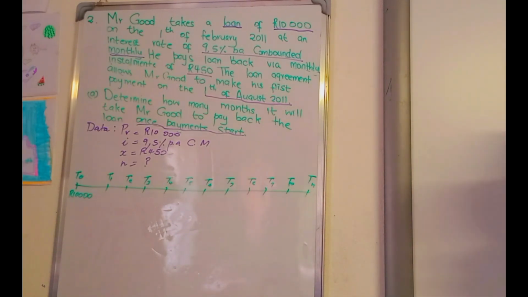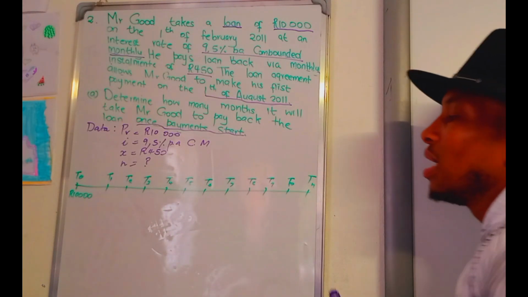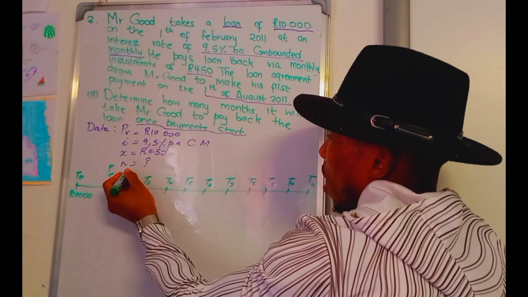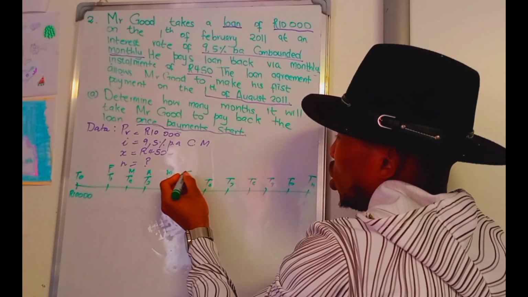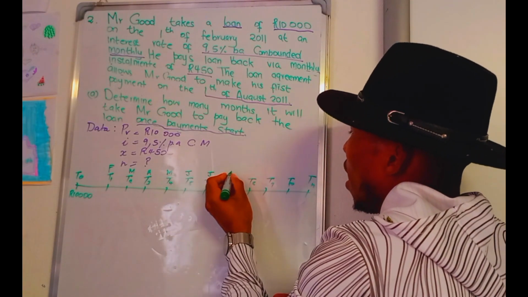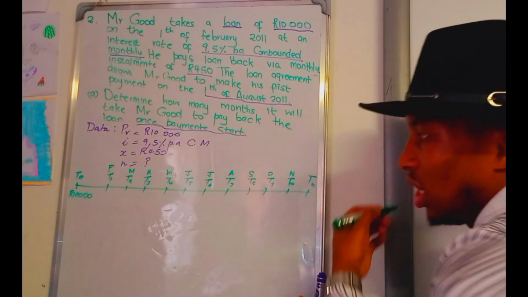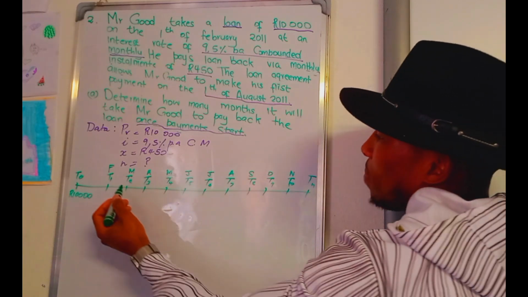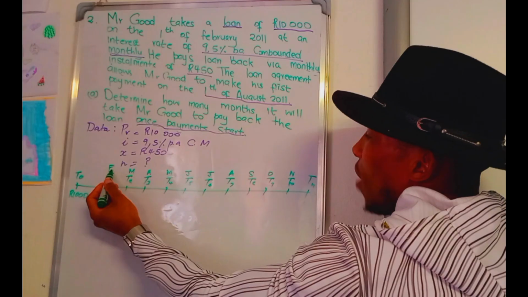This timeline is for the monthly periods. T1 is February, T2 is March, then April, May, June, July, August, September, October, November, and so on. We say T1 stands for the end of February.